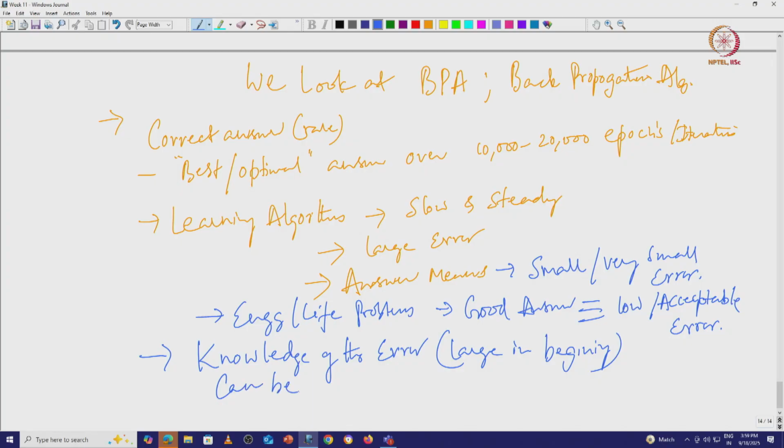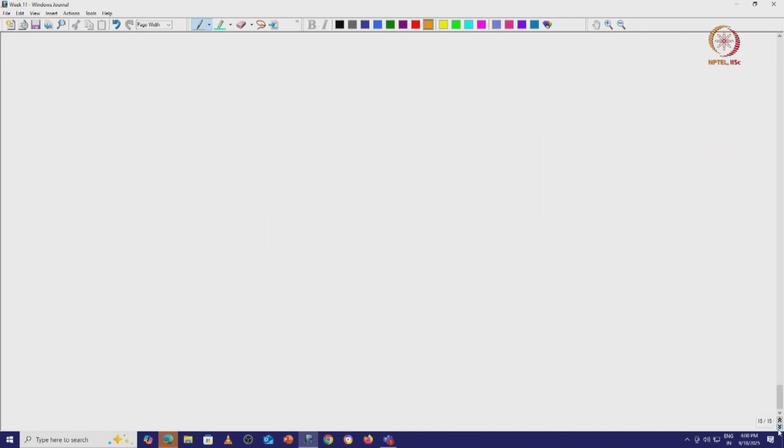Can we lower or minimize the error? For what? So that we reach this. We want to reach that state. So, how do we do it?